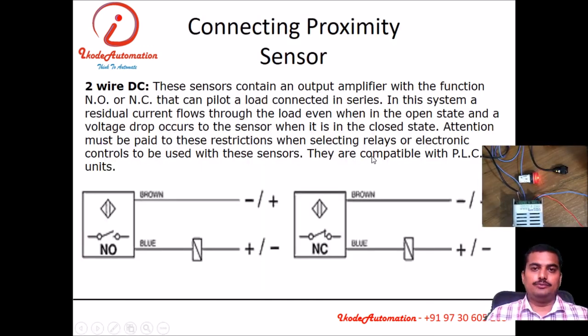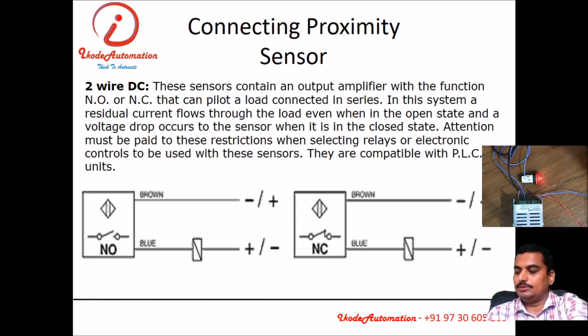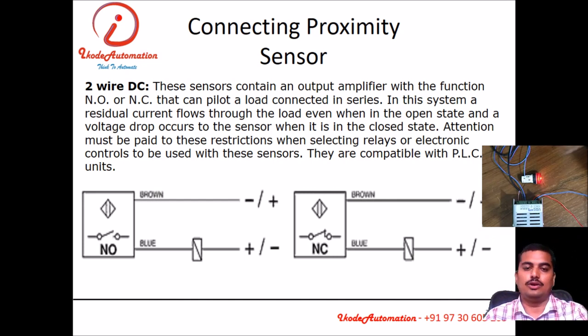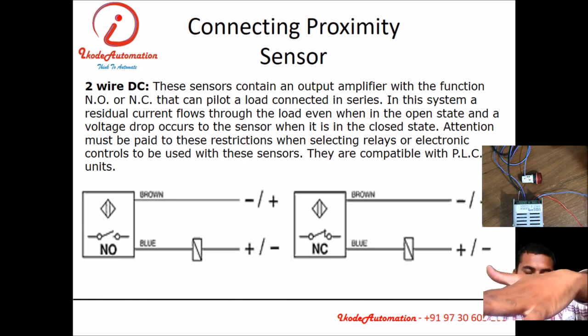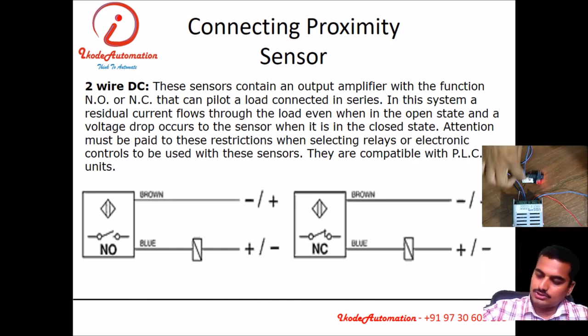Before starting with a PLC, we must know about the sensors or field devices connected to the PLC. We have one proximity sensor with us. This is an optical proximity sensor. If I sense with this sensor, you will see the state of the indicator changing. This is a normally closed sensor. When the physical parameter is not there, the output is on. When the physical quantity, whatever the object is, comes in front of the sensor, you can see it changes state. Okay, this is what proximity sensors are.